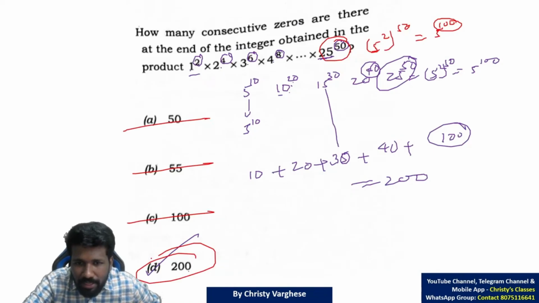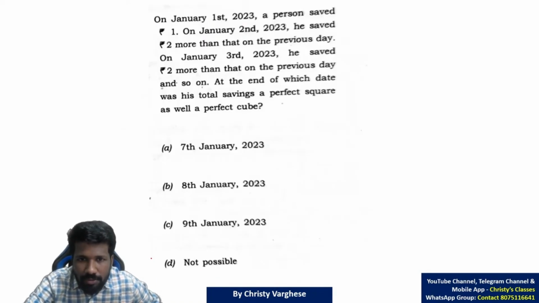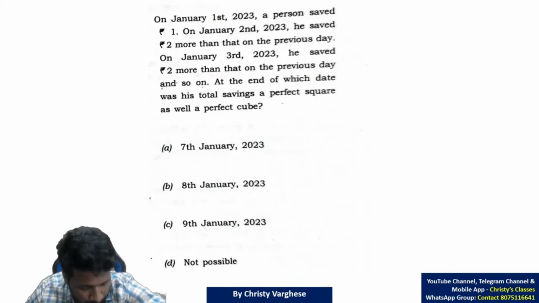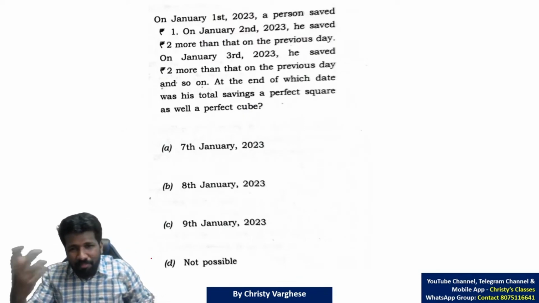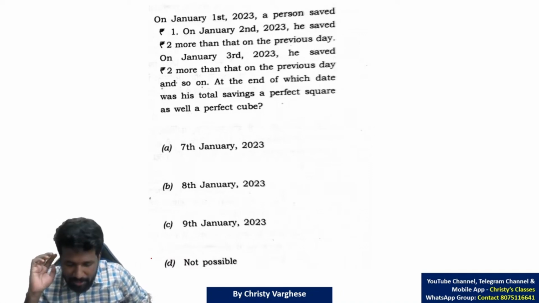So hope that is clear to all of you. Then let's move on to the next question. Try the next question super fast, all of you. This question is a hybrid question. Calendar basic idea is there, but more than that, number system based question this is.